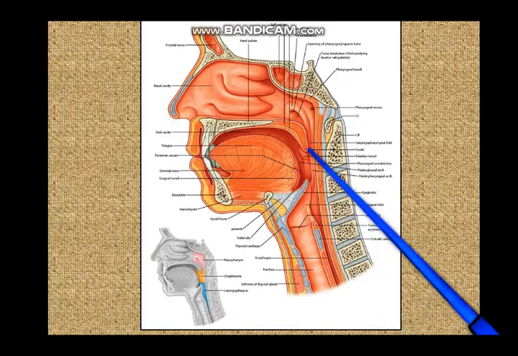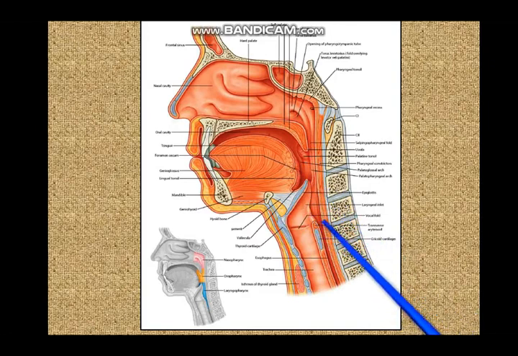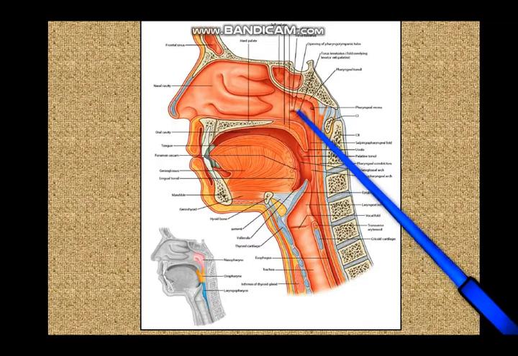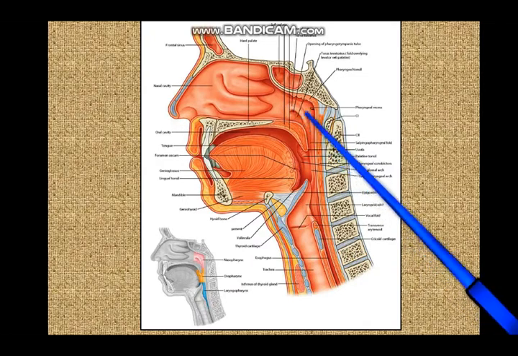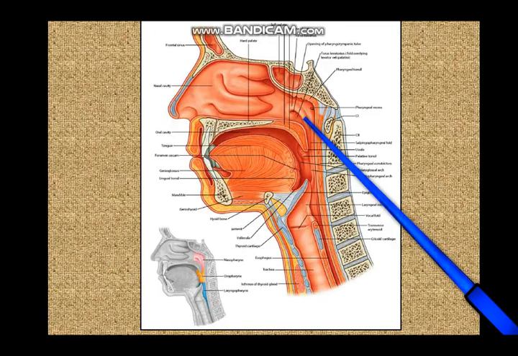Now in the oropharynx, the sensations are mainly carried by the glossopharyngeal nerve and partly by the internal laryngeal branch of the vagus nerve. In the laryngopharynx, the sensations are mostly carried by the internal laryngeal branch of the vagus nerve. Now apart from the opening of the auditory tube in the nasopharynx, this tubal elevation that you can see is due to a mass of lymphoid tissue over there, and this is also called the tubal tonsil.